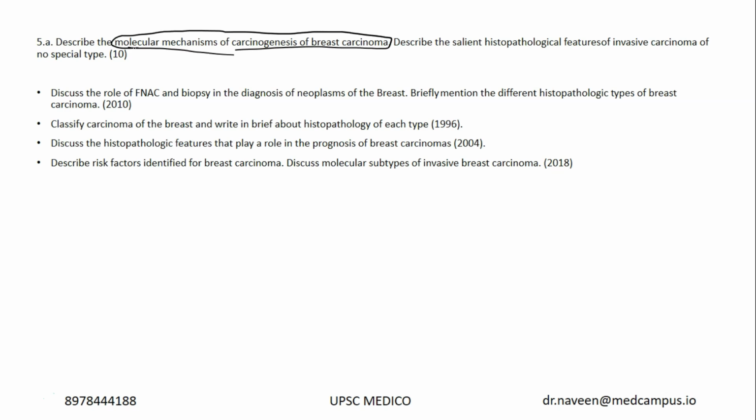What is the molecular mechanism? You need to know all the tumor suppressor genes involved, and what genetics are involved in carcinogenesis. Usually the molecular mechanism of carcinogenesis of colon cancer was well studied, but because breast carcinoma pathology is in the syllabus, this time they are asking you the molecular mechanism of carcinogenesis of breast cancer.